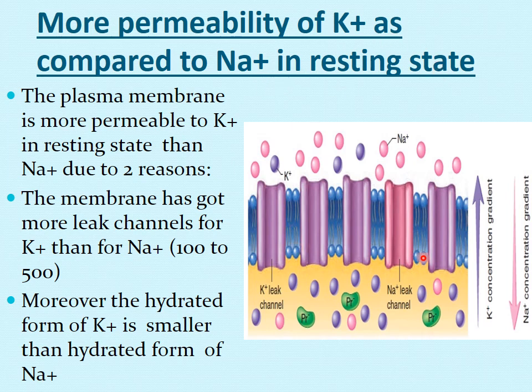One of the most important points is that we have discussed that the concentration of sodium and potassium is different in ECF and ICF: more sodium outside and more potassium inside the cell. Second, the concentration gradient of sodium and potassium is maintained by the sodium potassium pump. Now we are saying that there is more permeability of potassium ions as compared to sodium ions in the resting state. Now why is it so?